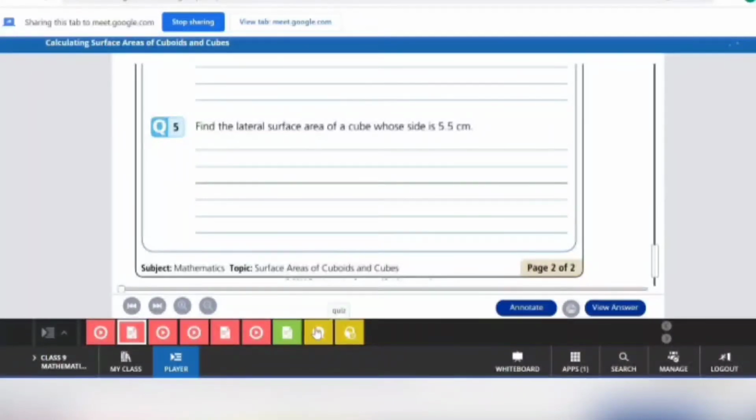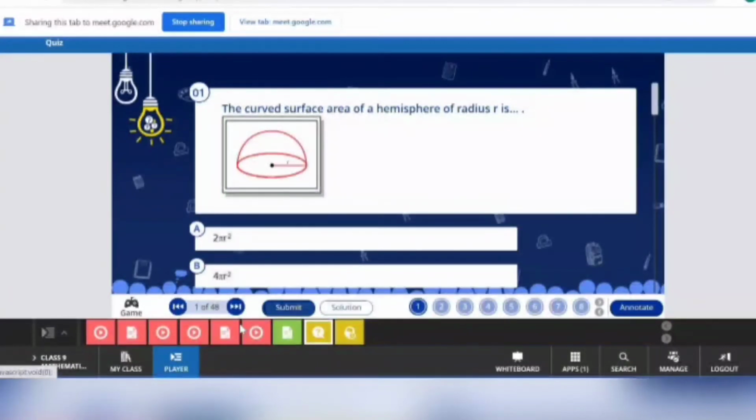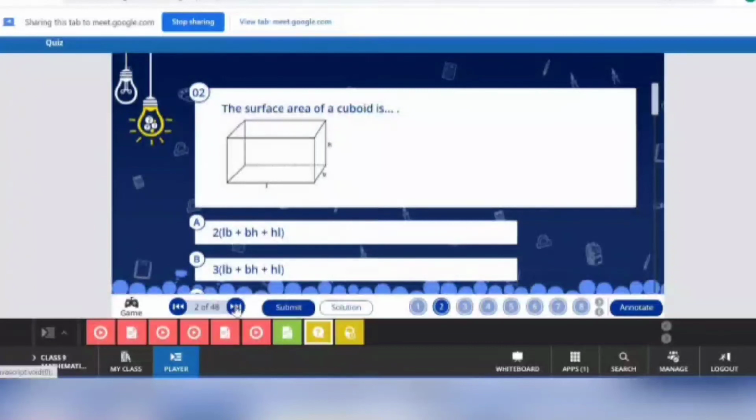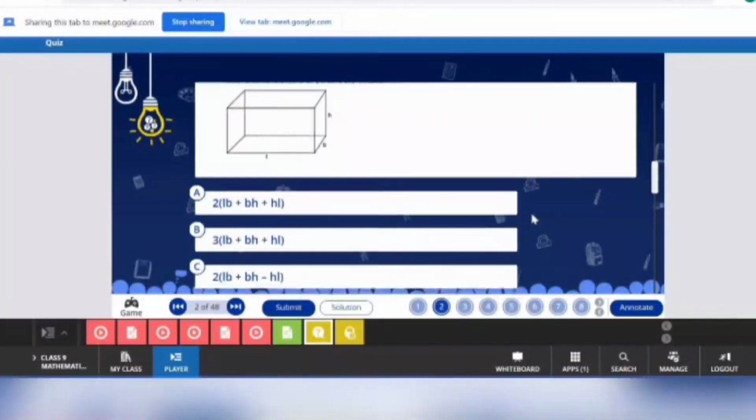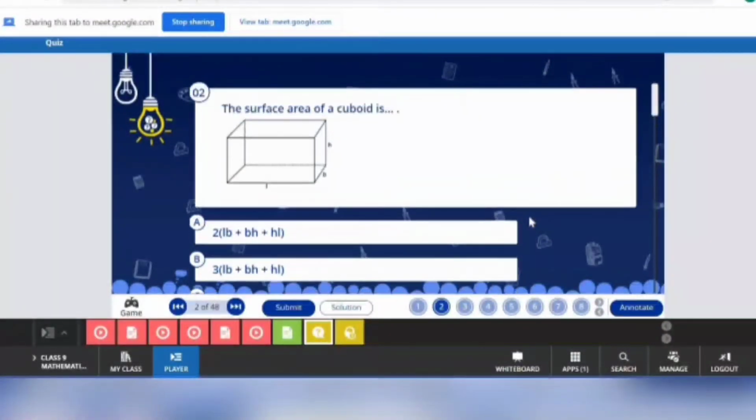चलिए मैं आपसे कोई क्विज किया जाए, तब तो पता चले कि आपने क्या किया है. Since we have not done the curved surface area of hemisphere, so just leave this question. But we have done the surface area of cuboid. So can you tell me what should it be? Shreya has answered option A. I am submitting it. Yes, very good.